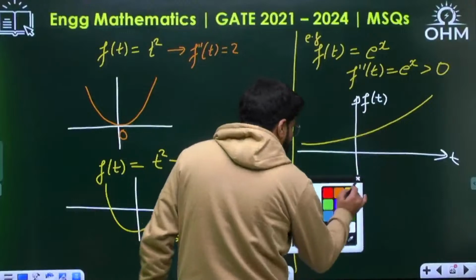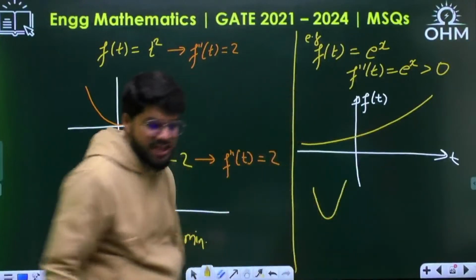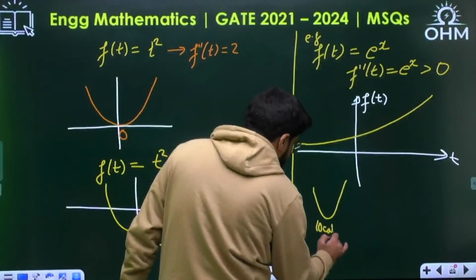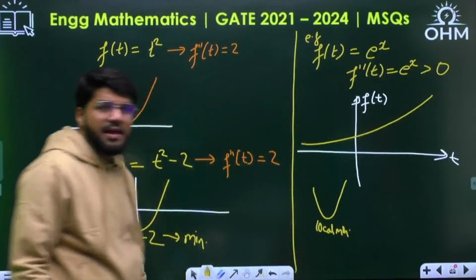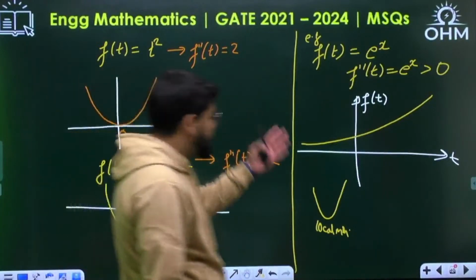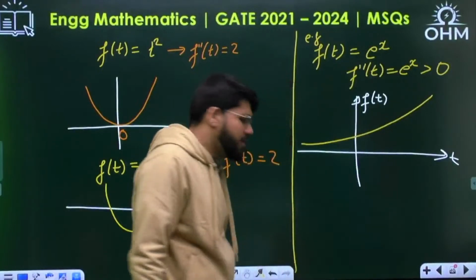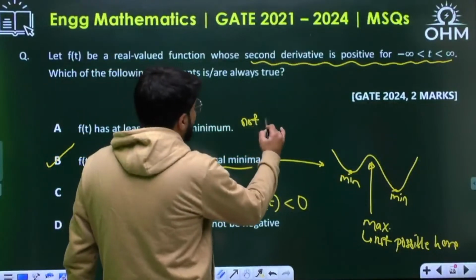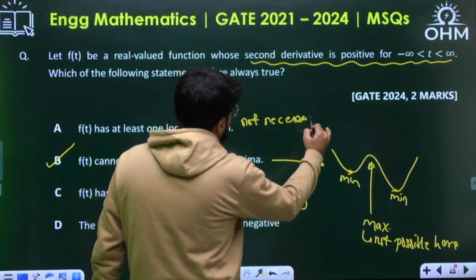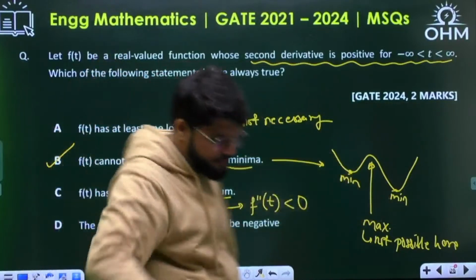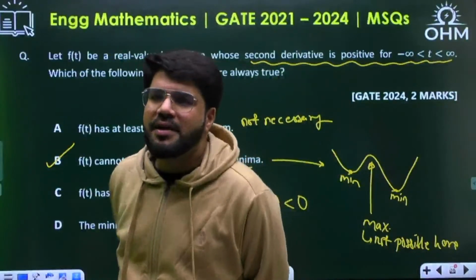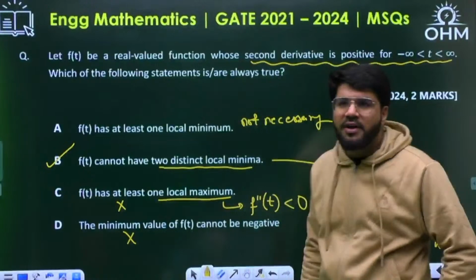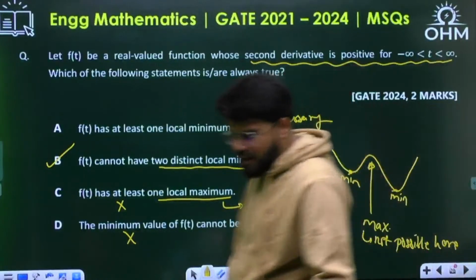What is a local minima? It is where the function is decreasing and then starts increasing. The nature of the function changes. This is what we mean by a local minima point, and at every local minima the derivative must be 0. In such a case we don't have a defined local minima. So, it has at least one local minima is not generally true. Only option B is the correct option, not A. If we think with respect to polynomial functions, A looks correct, but not generally. The correct answer is B.